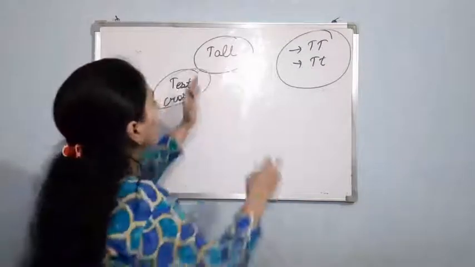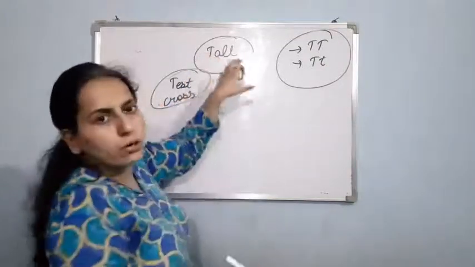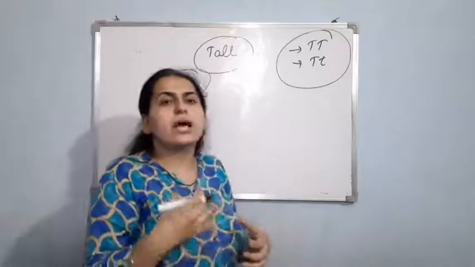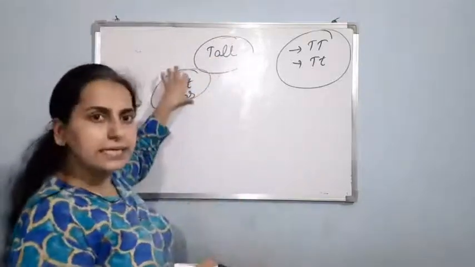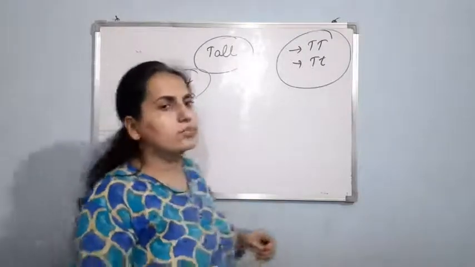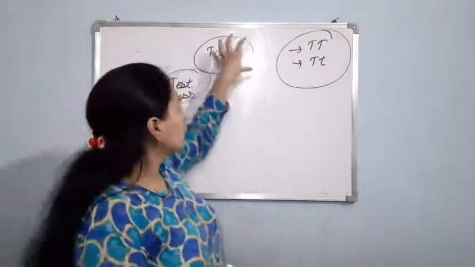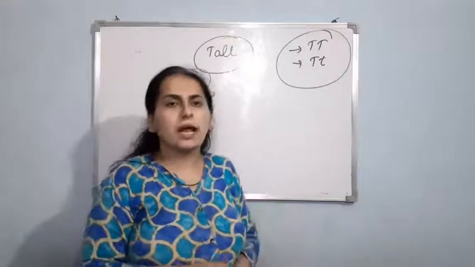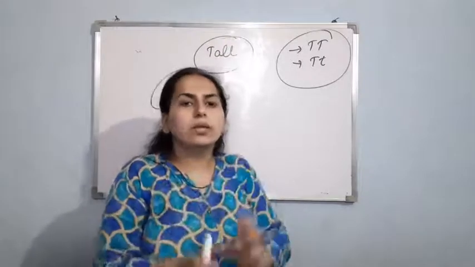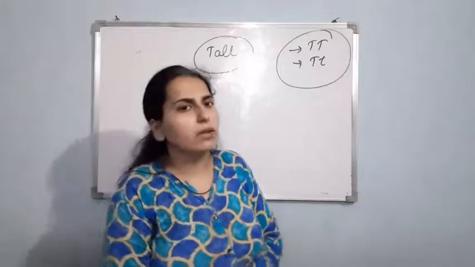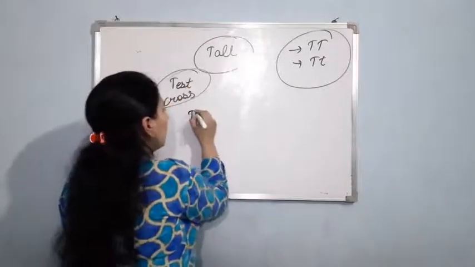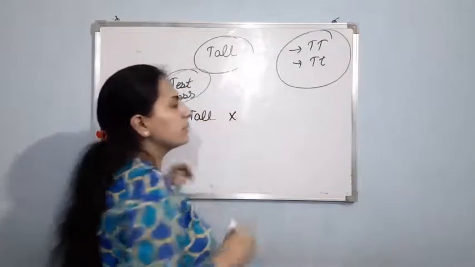Okay, so now if I have to find out which genotype this tall plant has, then I have to perform a test cross. In a test cross, what we do is take the plant that we have to test and breed it with the recessive parent. Which type of parent? Recessive parent. So I'll take the tall plant and then I'll take the recessive parent.